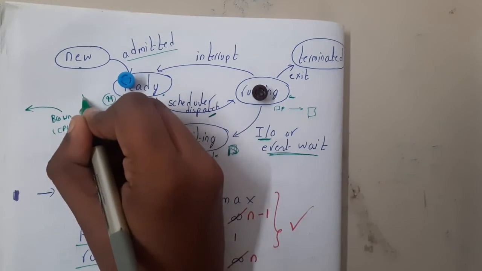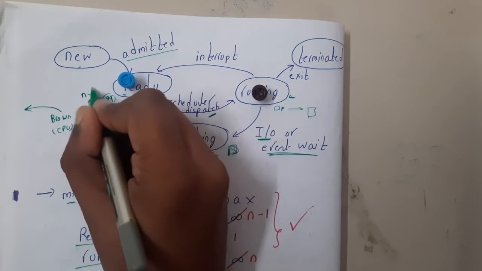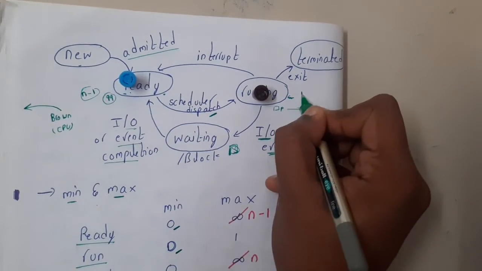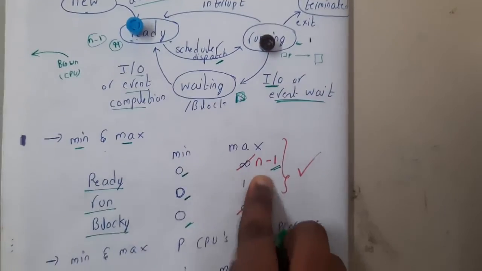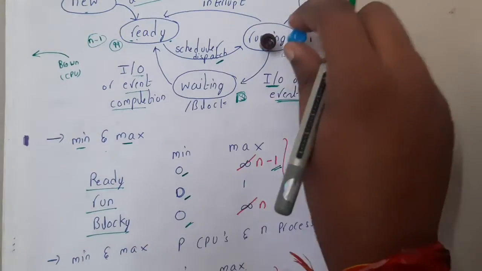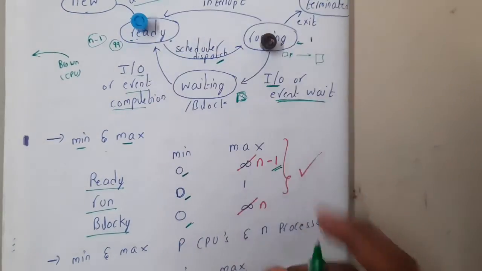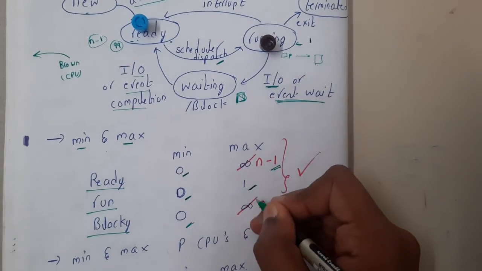So indirectly, if there are n guys, n minus 1 will be in the ready state and 1 will be executing. That is the reason why the ready state maximum is n minus 1, and in the running state there can never be 2 processes, guys. Only one process will be there. That is the reason why 1 will be in the running state.